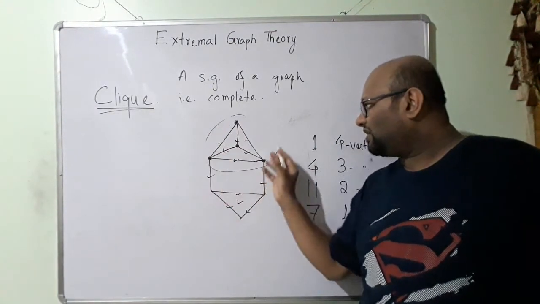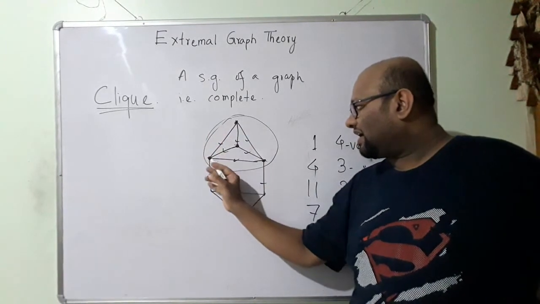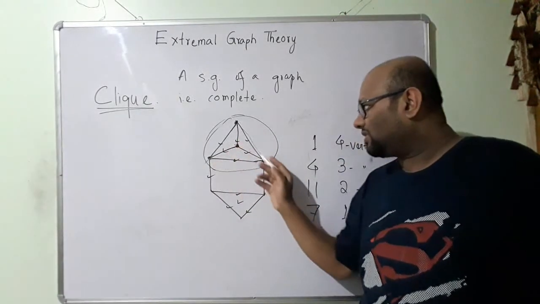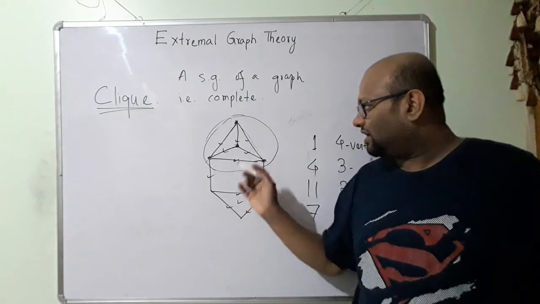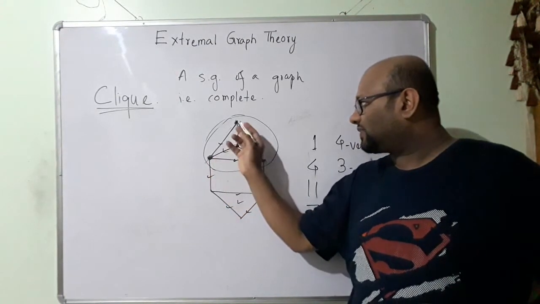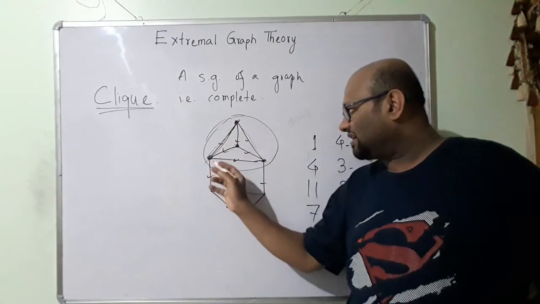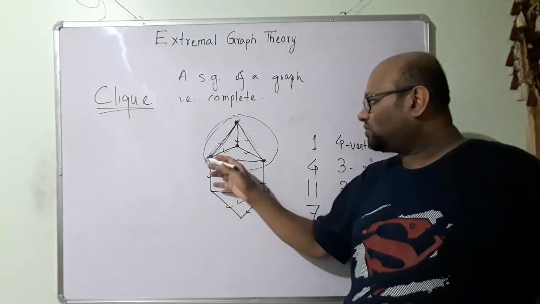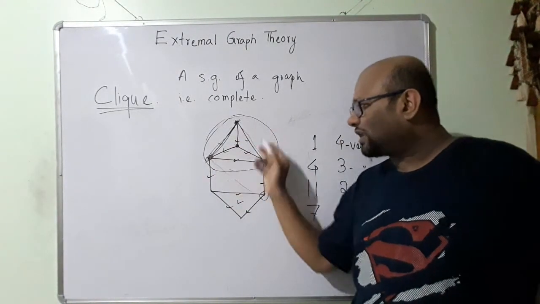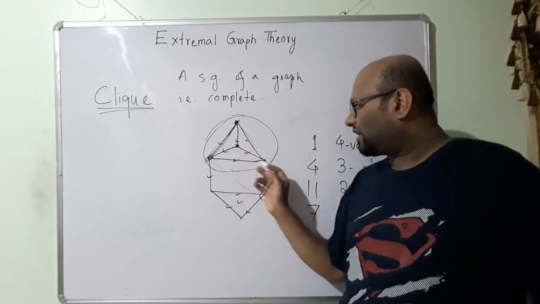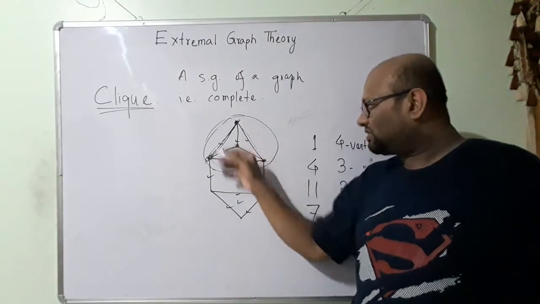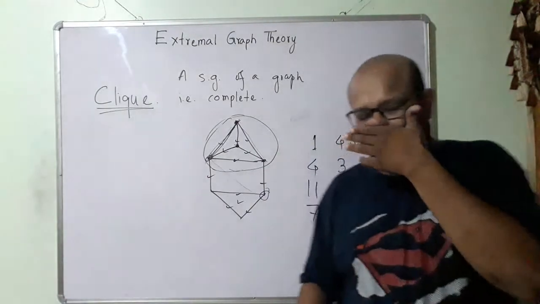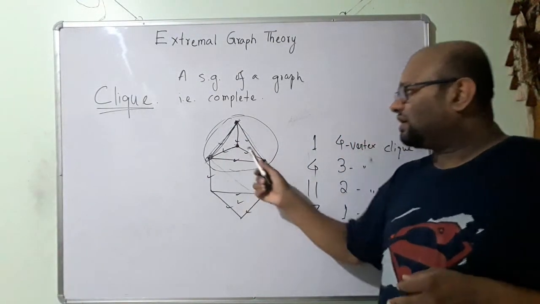This part here, if I take all these vertices to be people, and these edges represent friends. So this person is a friend with this person, so there is an edge here. This person is not a friend with this person, so there is no edge between them. So all these are friends with one another, right? So there is an edge from each of them to all the others. So this is a clique. A clique in social science means a group of people who are friends with one another. So here a clique means a subgraph which is complete.